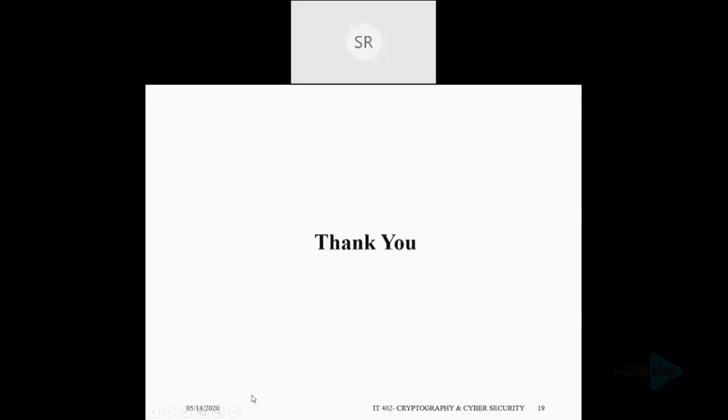So another question is, can you please explain once again the difference between public key algorithm and private key algorithm? That means asymmetric and symmetric encryption, right? Yes, ma'am. Okay. In the case of a symmetric algorithm, there is only one single key. Encryption is done by using that single key, and decryption is also done by using that single key. But in the case of public key, or asymmetric encryption,